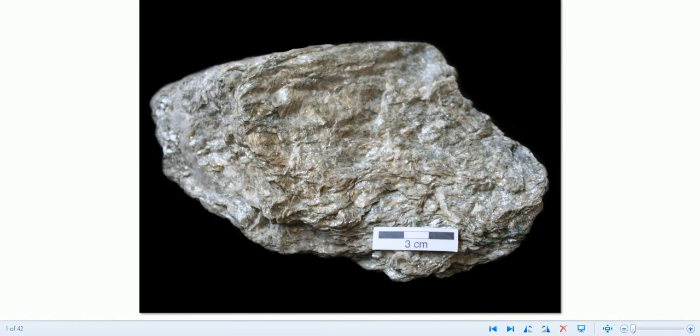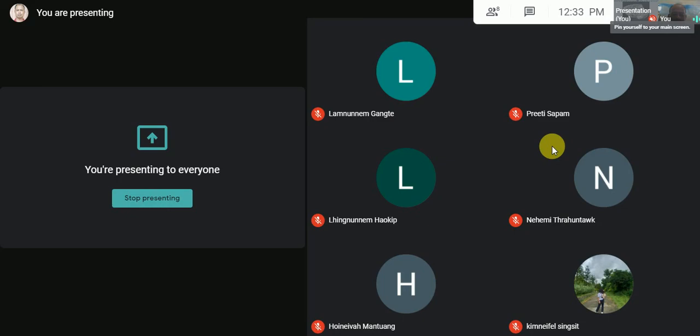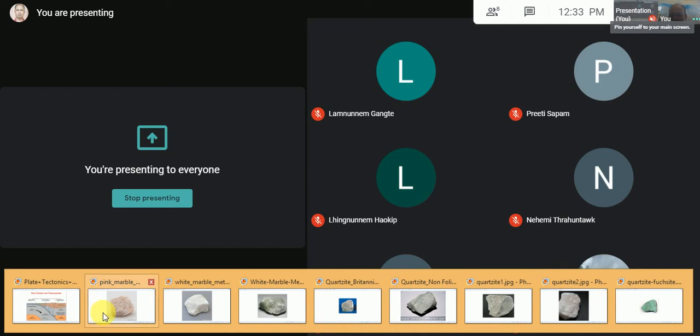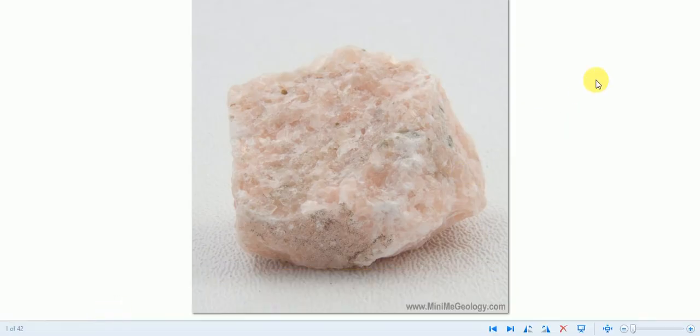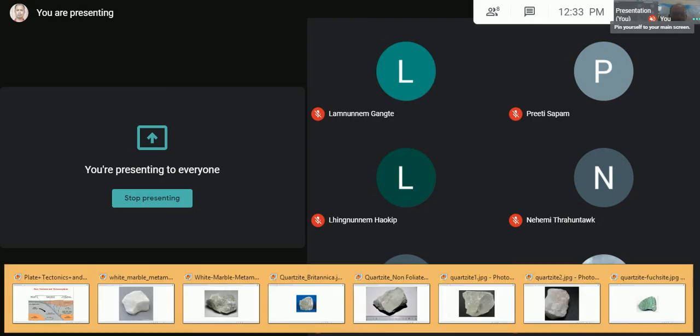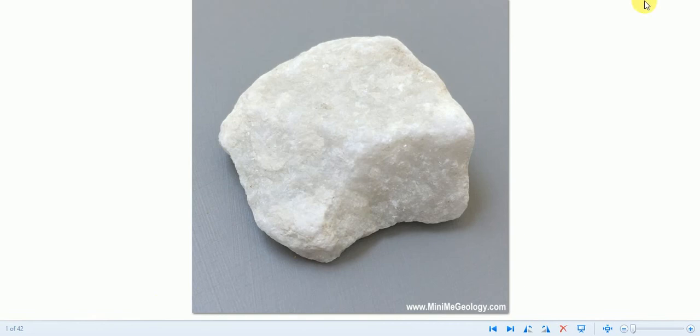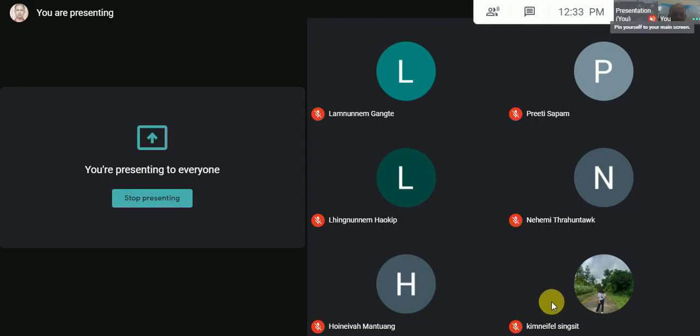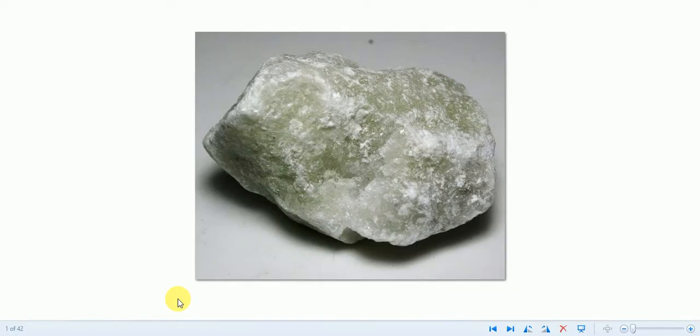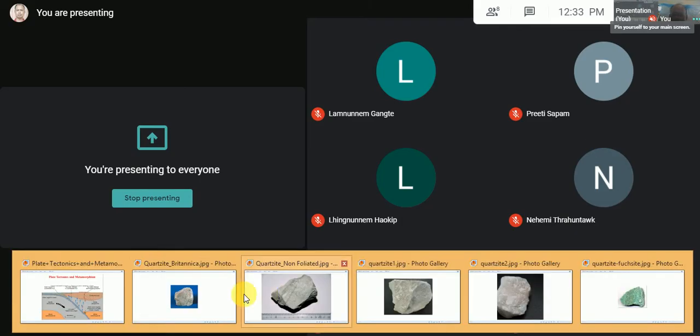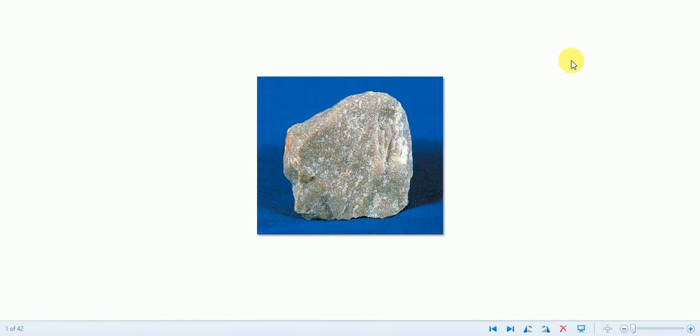Here you may not find arrangement of materials horizontally. And this is marble, pink marble. And this is white marble. I think you are familiar with marble. And here is another photograph showing white marble. And this is quartzite.